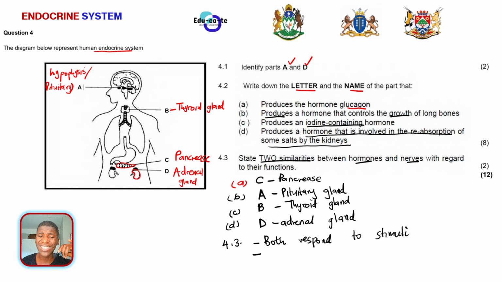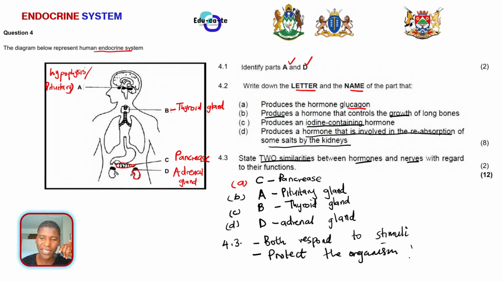And the other thing is, they protect the organism. This one is just an easy one. So they both respond to stimuli, and they protect the organism from danger or from injury.